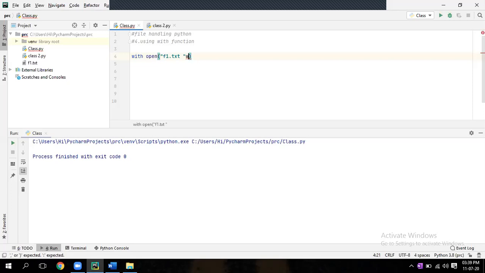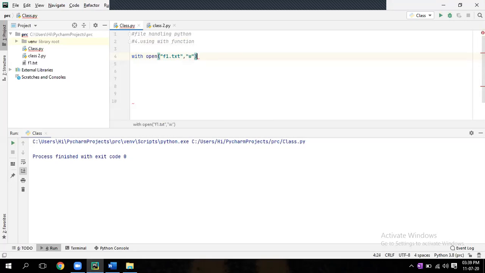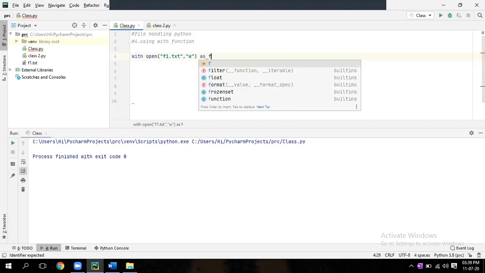Remove everything. Give double quote end, comma, then within quote. Space, as, space f. Enter. As f colon. Enter.